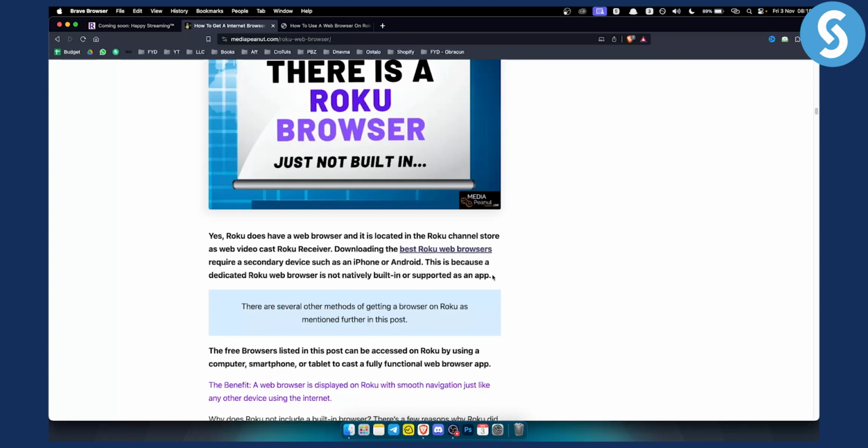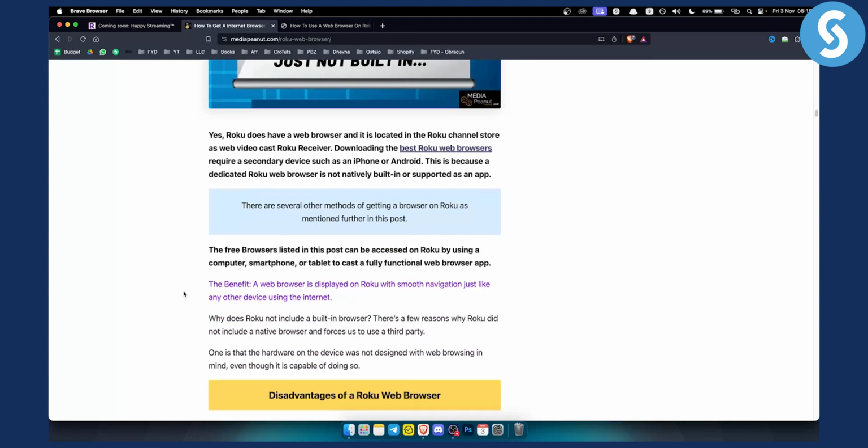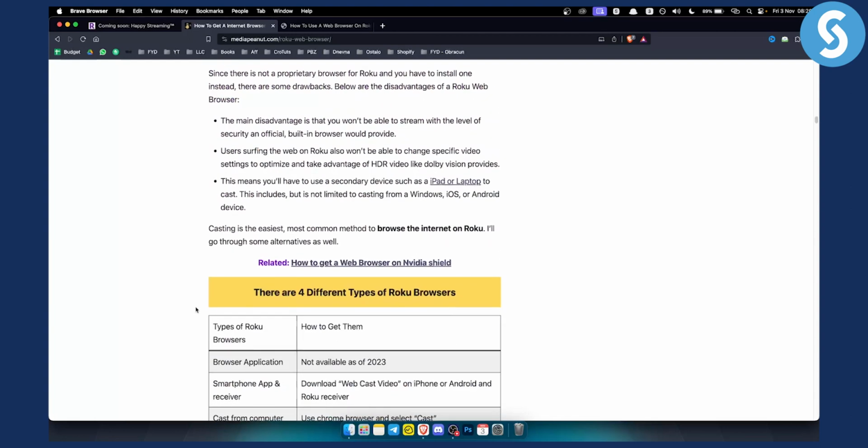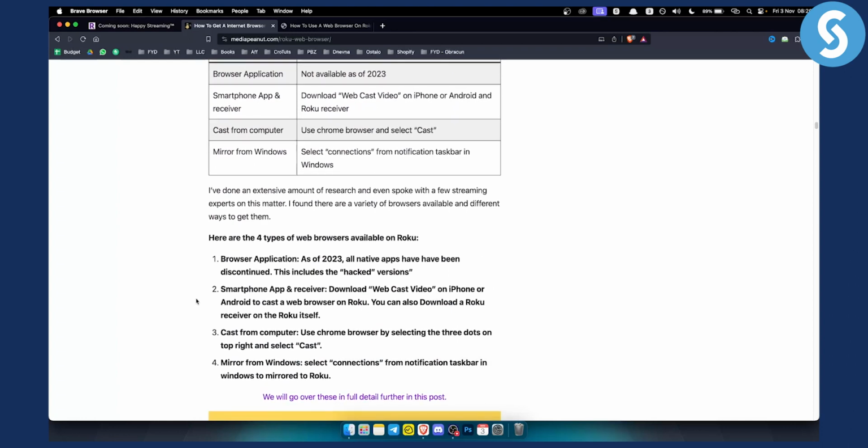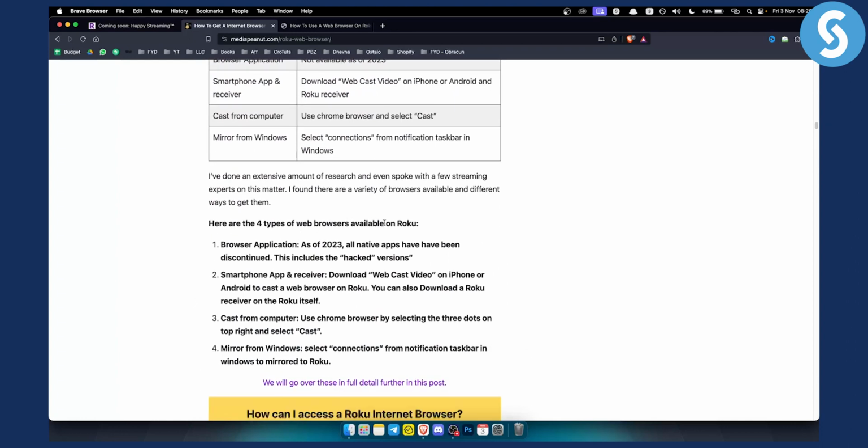So this comes with some difficulties, right? Now, the benefit is a web browser is displayed on Roku with smooth navigation, just like any other device using the internet. So obviously, as you can see right here, here are four types of web browsers that are available on Roku. So you have browser application.